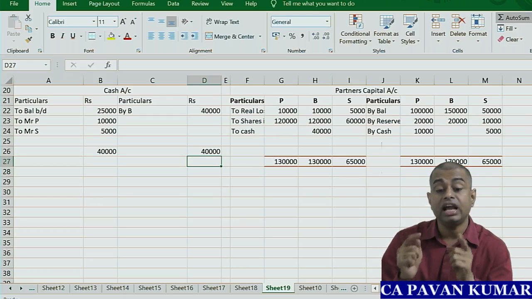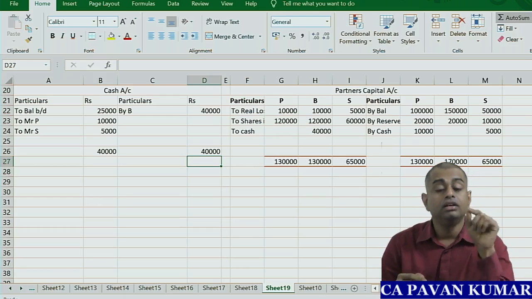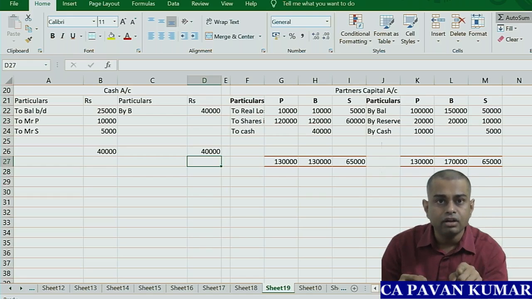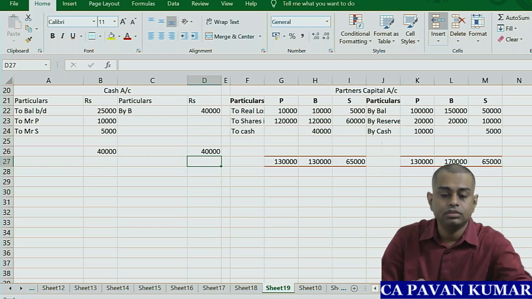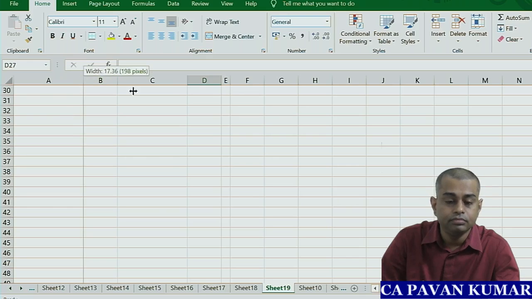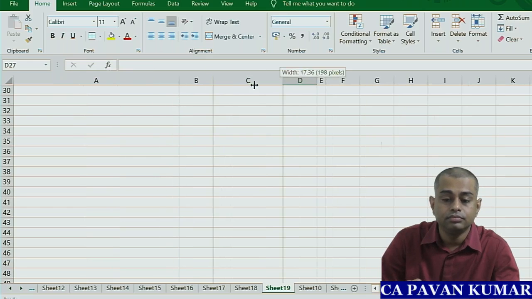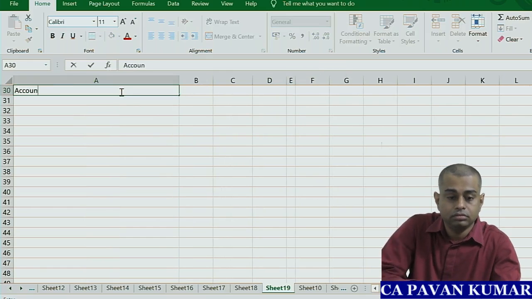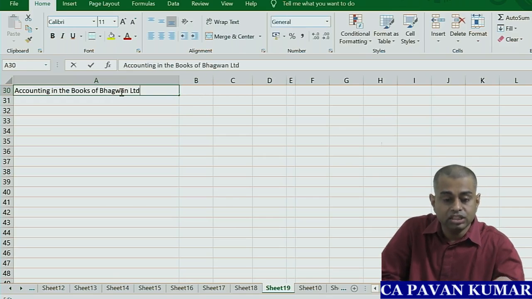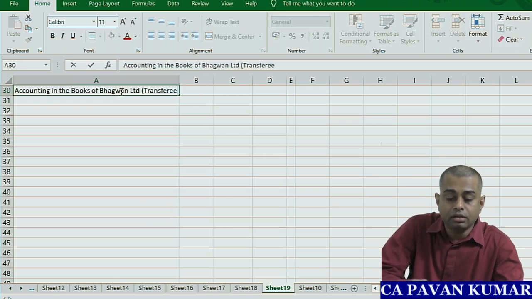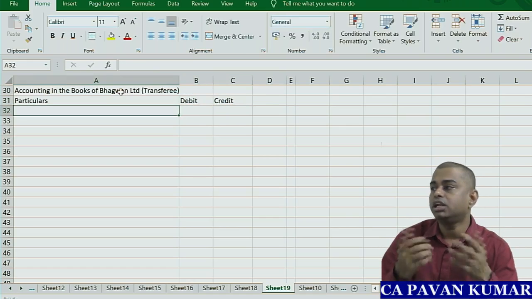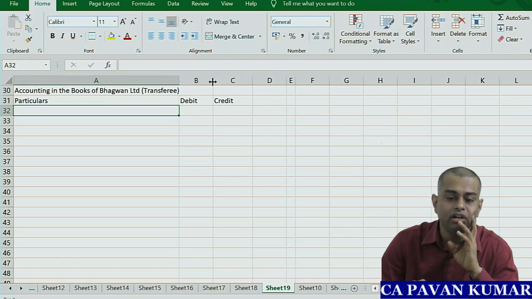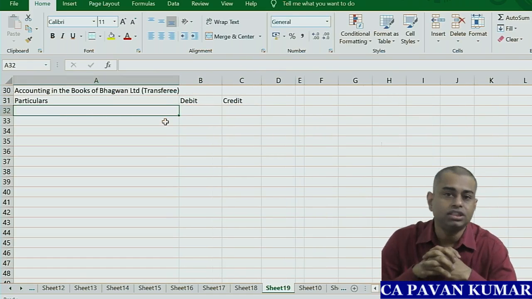Now the second part is accounting for this amalgamation in the books of the transferee company, Bhagavan Limited. Shall we do that? Okay, so part 2. Accounting in the books of Bhagavan Limited. Who is this? Transferee. That means the buying company. Particulars, debit, credit, journal entries. We need to write only journal entries. Do you remember what the first journal entry is?